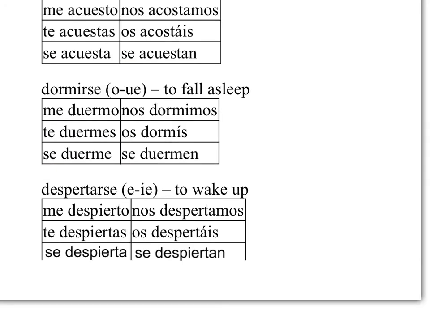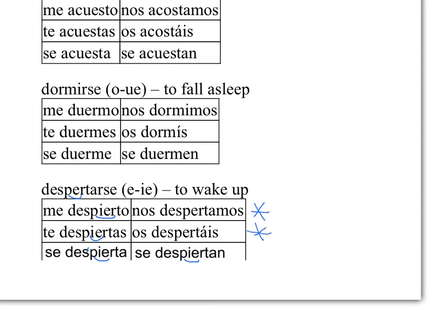Next, we have despertarse, to wake up. Despertarse is an E to IE verb. So the E, the second E in despertarse changes to IE. Me despierto. Te despiertas. Se despierta. Nos despertamos. Os despertáis. Se despiertan. Again, we've got stem change in all forms except nosotros and vosotros.